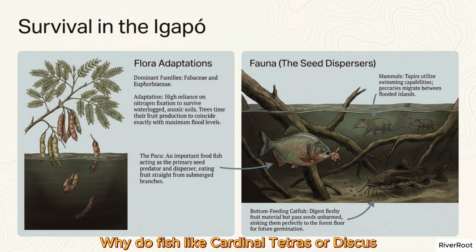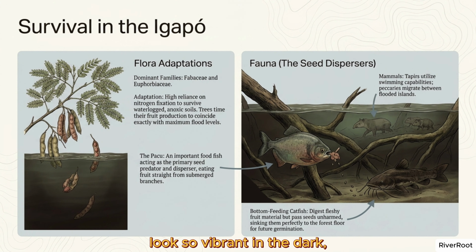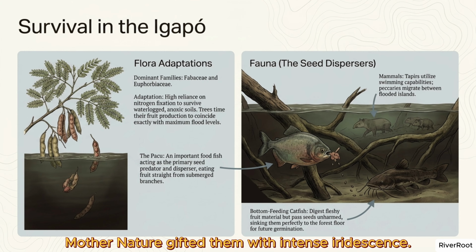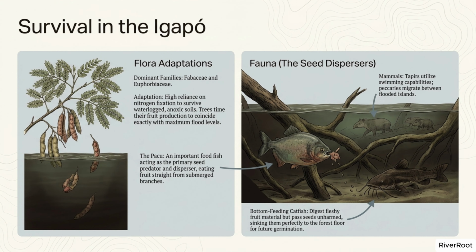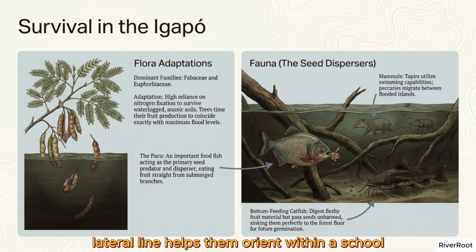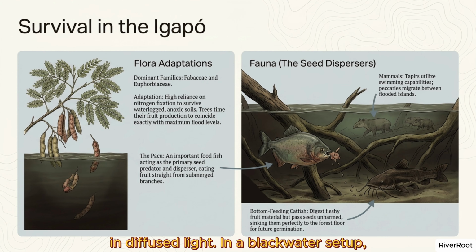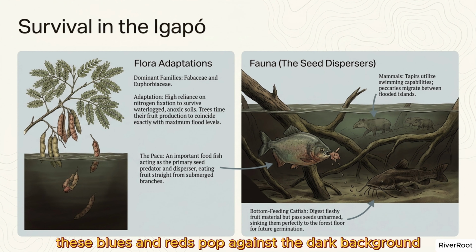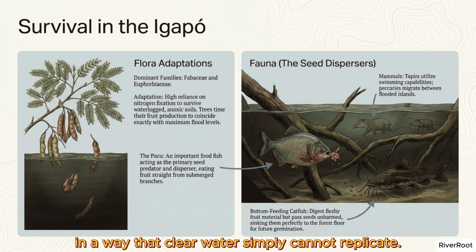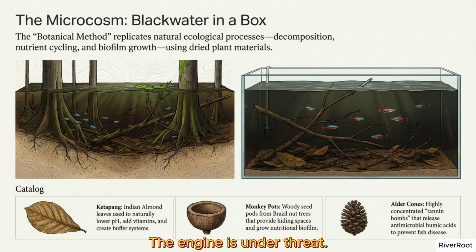Why do fish like cardinal tetras or discus look so vibrant? In the dark, amber-tinted matrix, Mother Nature gifted them with intense iridescence. This glowing lateral line helps them orient within a school in diffused light. In a Blackwater setup, these blues and reds pop against the dark background in a way that clear water simply cannot replicate.